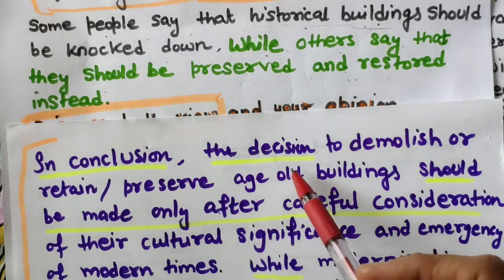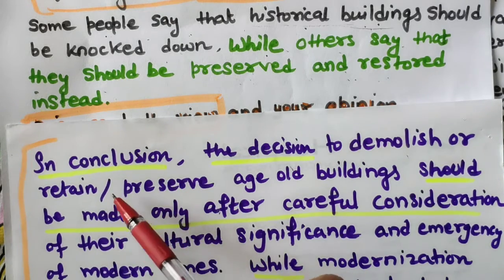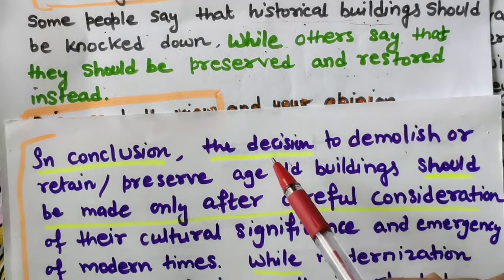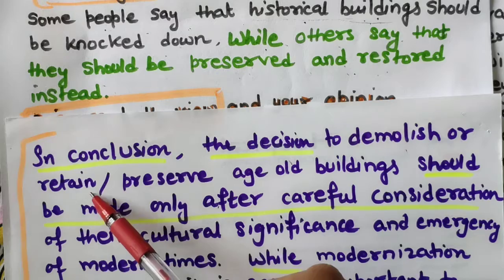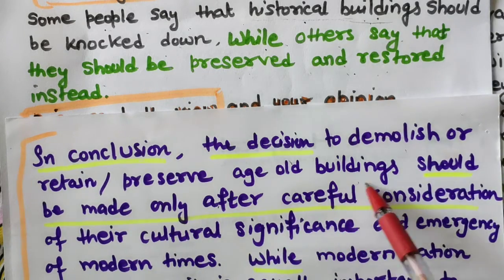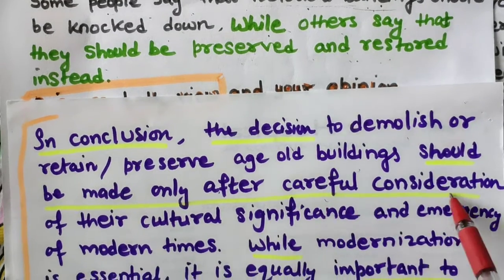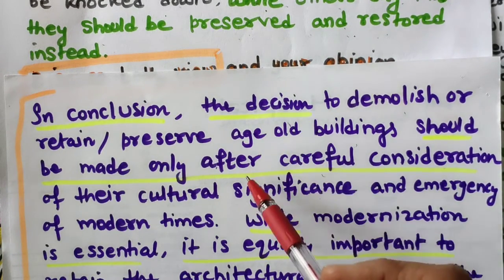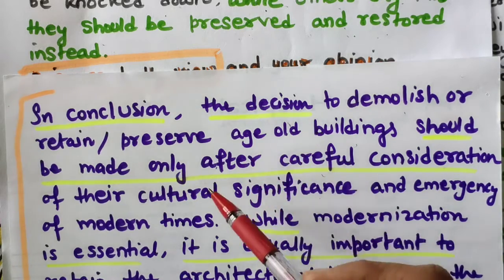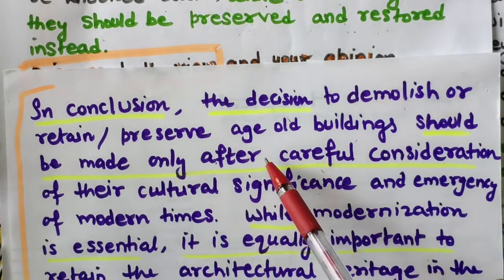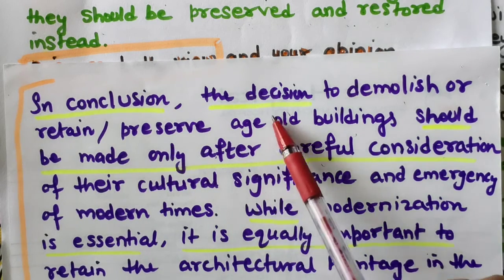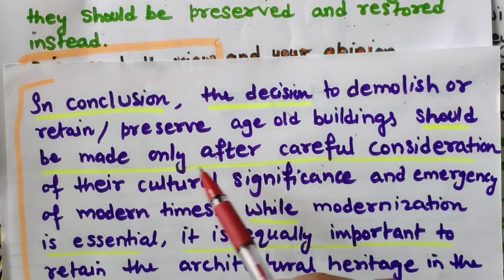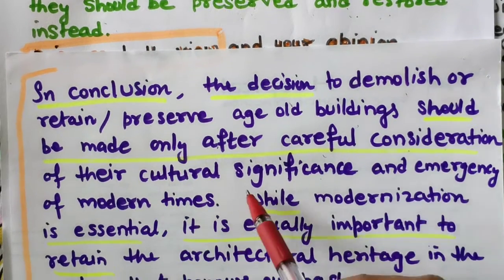In conclusion, the decision to demolish or retain, one word you will be using, not 2 words. I have given you a suggestion. The decision to demolish or retain age-old buildings should be made only after careful consideration of their cultural significance. So these green lines are the ready-made words. You can use them for writing the conclusion in discuss both views. So should be made only after careful consideration of their cultural significance.